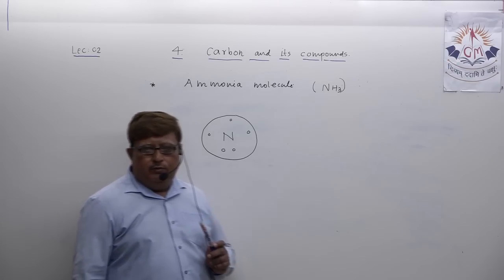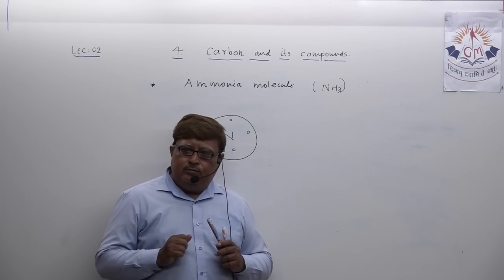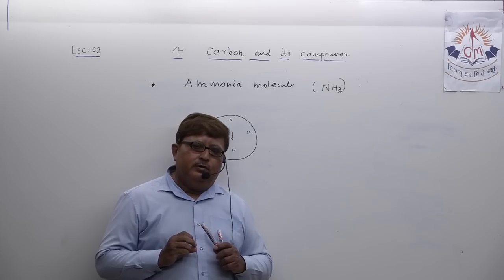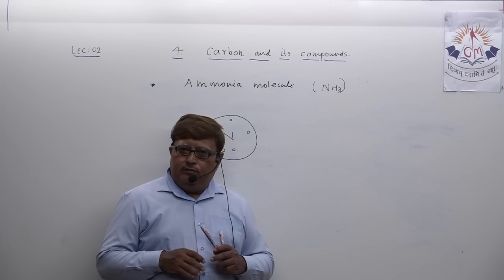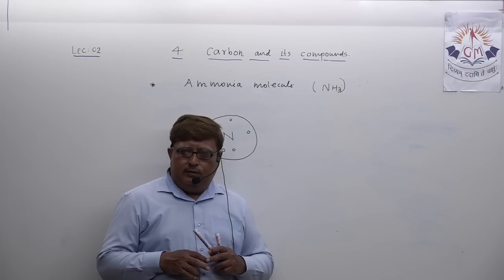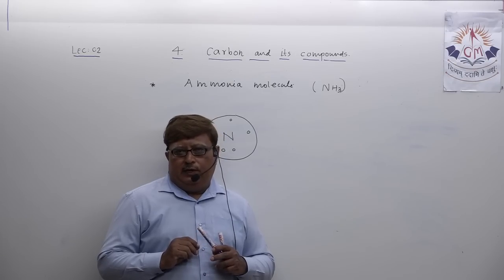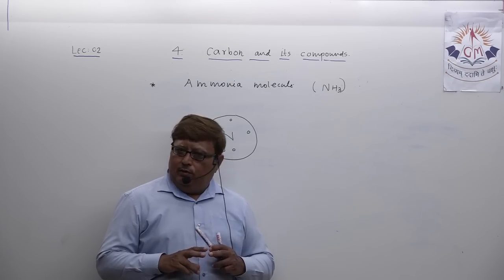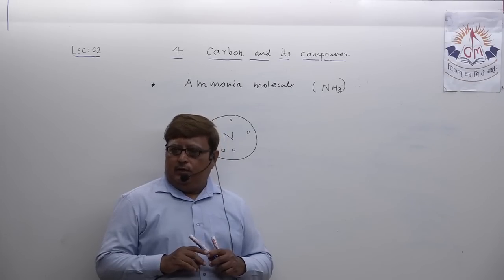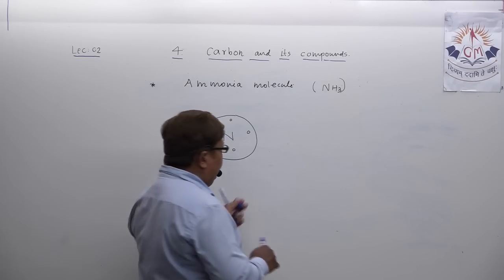And as you all know, to become chemically stable, the nitrogen atom requires 3 more electrons to attain the octet state. Let us do the hydrogen atom.